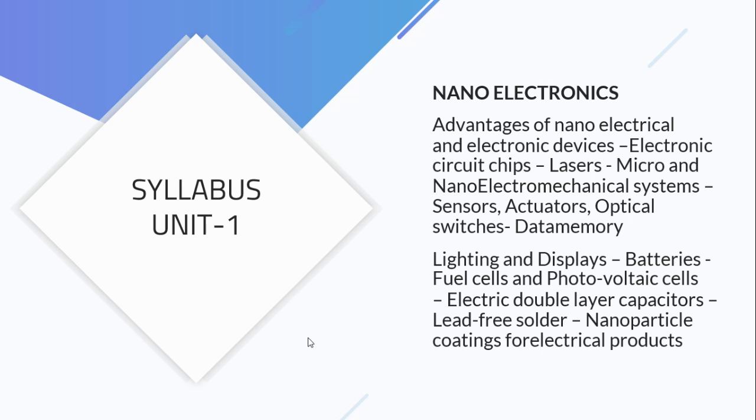Under fuel cells, we are going to talk about how chemical energy is converted into electrical energy. Under photovoltaic cells, we are going to talk about the role of nanotechnology in solar cells. In electrical double layer capacitors, we talk about the role of nanotechnology in capacitors, where it has to be used and how it helps to increase storage capacity. In lead-free solder, we talk about how we overcome the toxicity of lead. And in the final topic of unit 1, nanoparticle coating for electrical products.